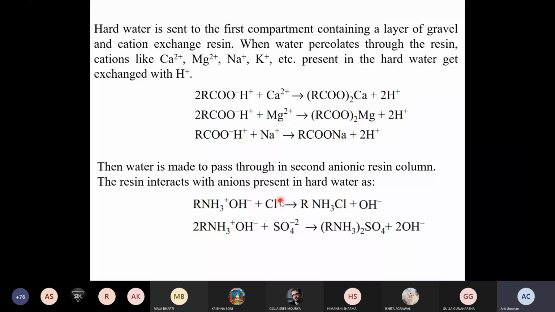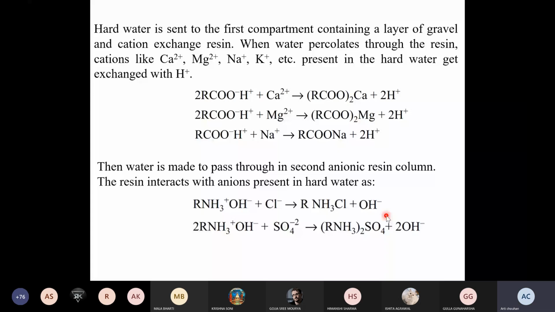So all the anions now exchange with these OH negative ions. As a result, you will get RNH3Cl, chlorides, sulfates, these ammonium salts, and OH negative ions will flow out into the treated water. So as a result, only H plus and OH negative ions will be there in the treated water. You are able to remove all the cations as well as the anions out of your water, so you will get demineralized or deionized water after that. So this is the whole process in which two compartments are there.